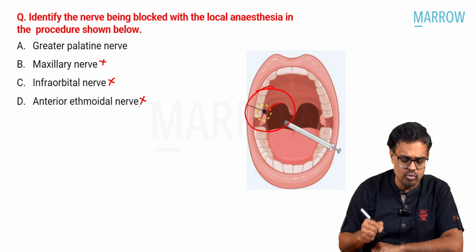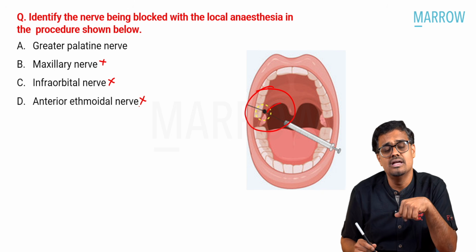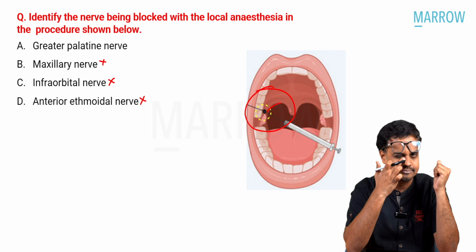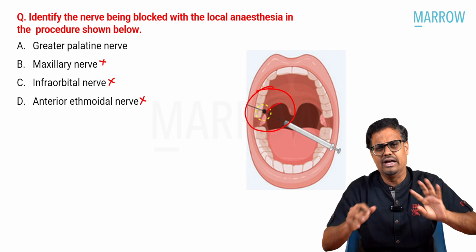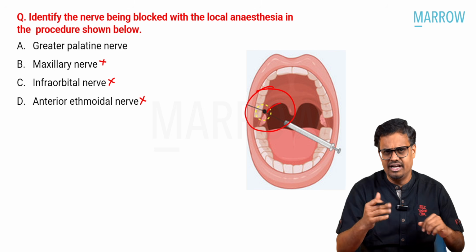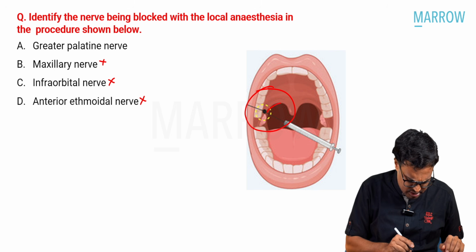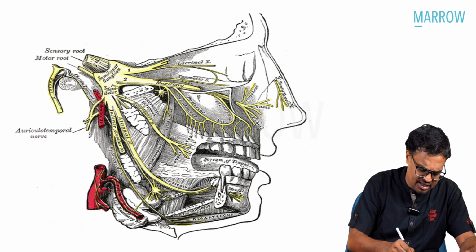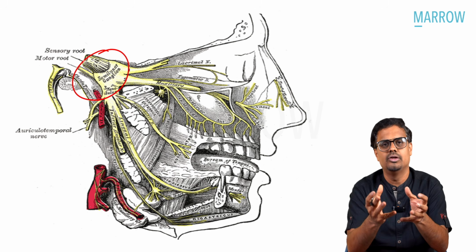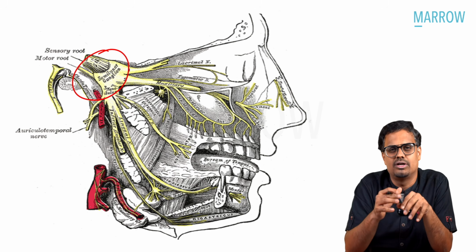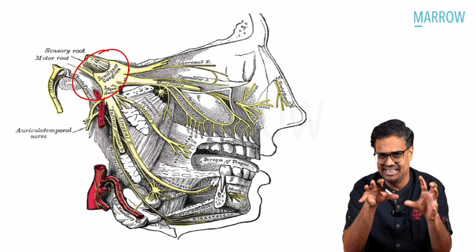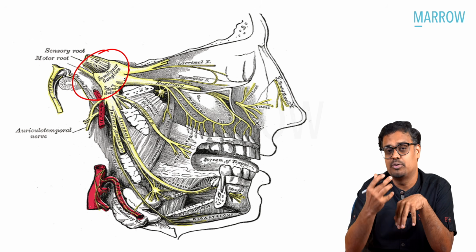Anterior ethmoidal nerve is also not right, because this was asked in the last INI-CET exam. The anterior ethmoidal nerve is somewhere here. So let us quickly review, rather than showing on my face. Let me show you how the trigeminal nerve is formed. We all know from anatomy that the trigeminal, or Gasserian, ganglion is present on the petrous part, in Meckel's cave, in the middle cranial fossa, right? There it produces three branches.